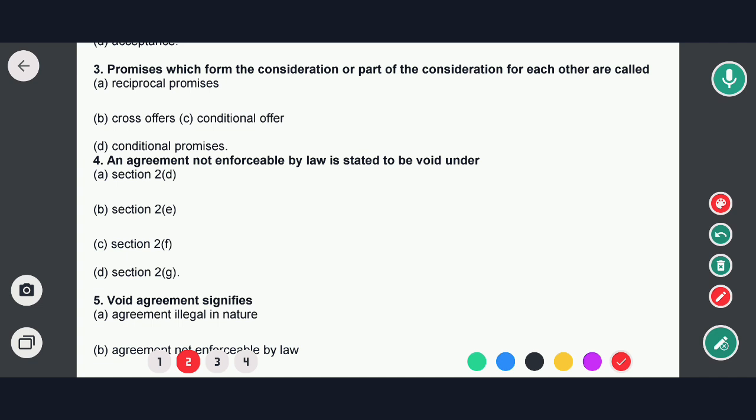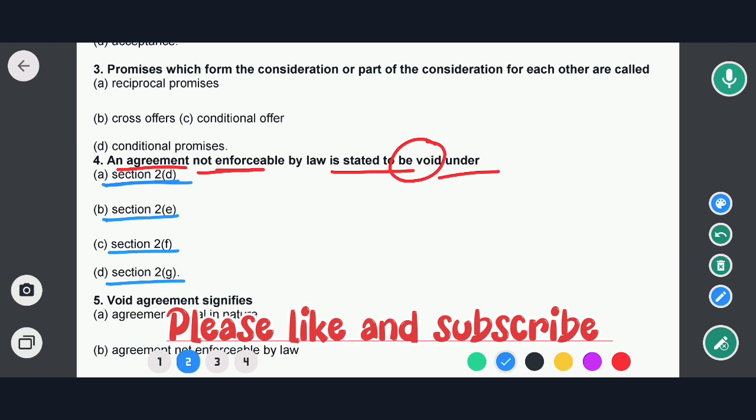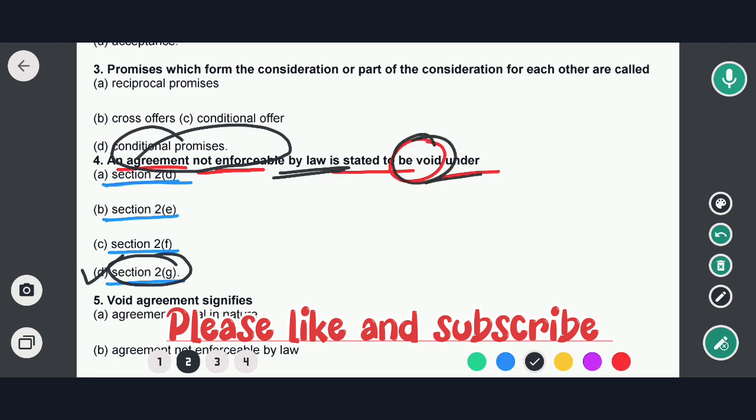The next question is: an agreement not enforceable by law is stated to be void under which section of the Indian Contract Act? The options are Section 2 Clause D, Section 2 Clause E, Section 2 Clause F, and Section 2 Clause G. The correct option would be option D. Section 2 Clause G of the Indian Contract Act defines that an agreement not enforceable by law is void. So option D would be the correct answer.